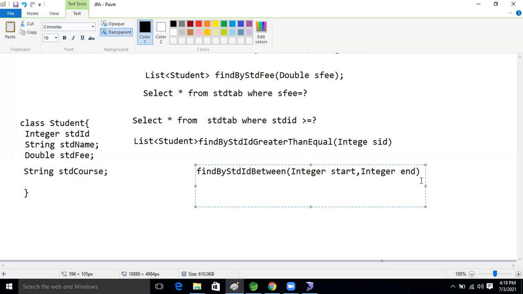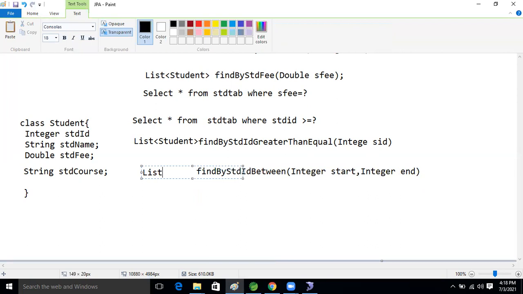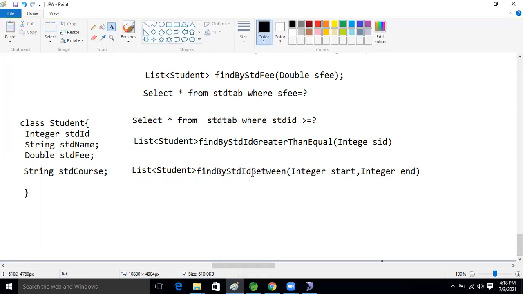So its return type is what now? We will take a List of Student as the return type. This is the between method. We want to select multiple records between some range, so for that we are using Between. Like this, we will prepare the between method.